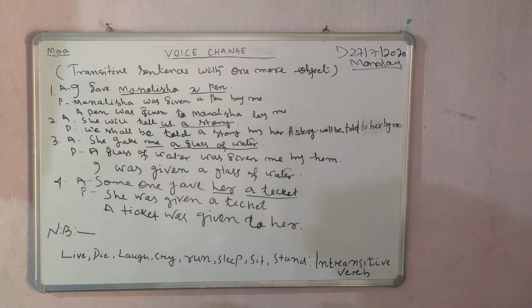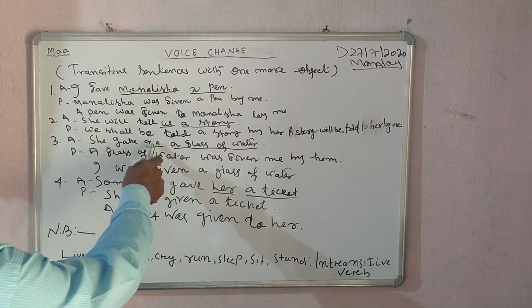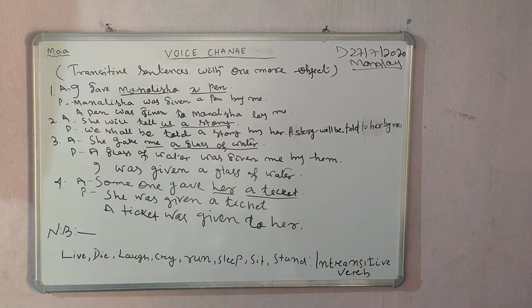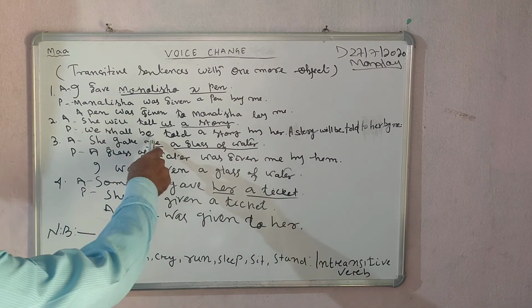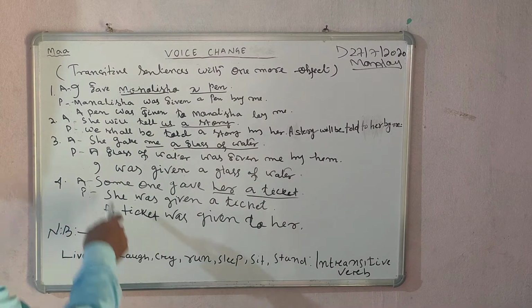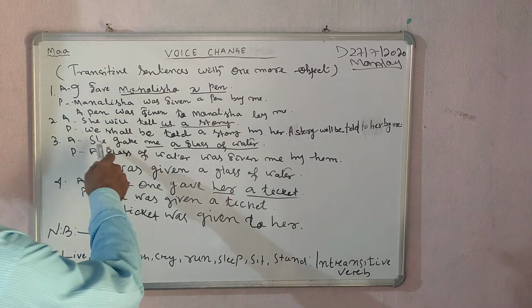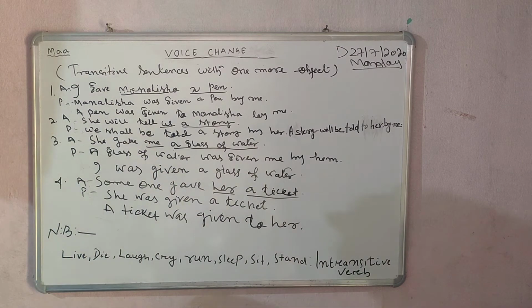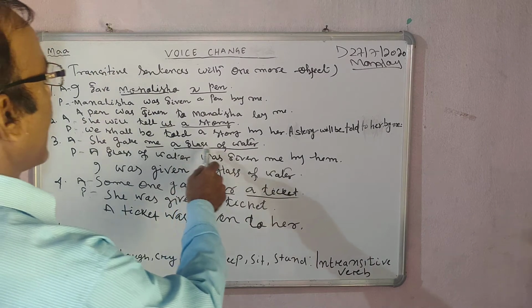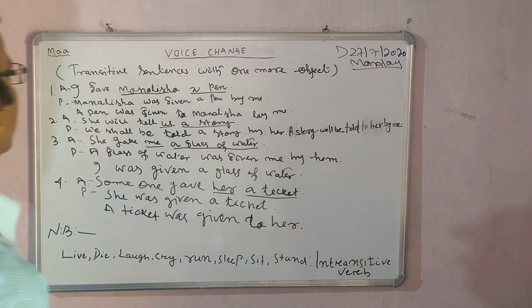We found here two objects, me and a glass of water. First of all, I have to deal with me as the complementary subject. The complementary subject of me is I. She gave me, that means I was given a glass of water.